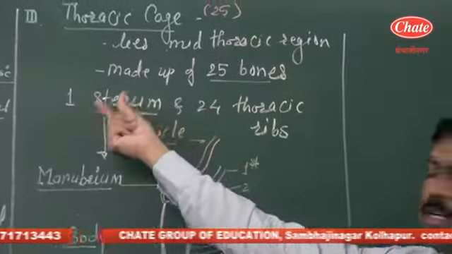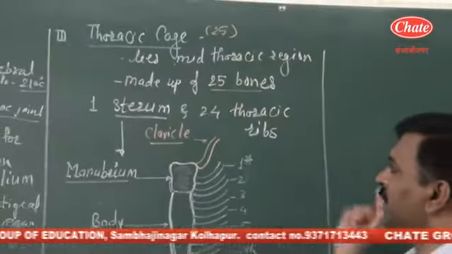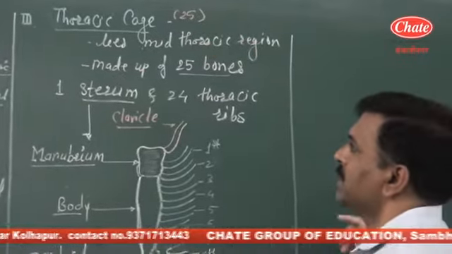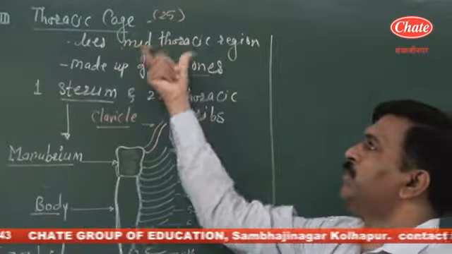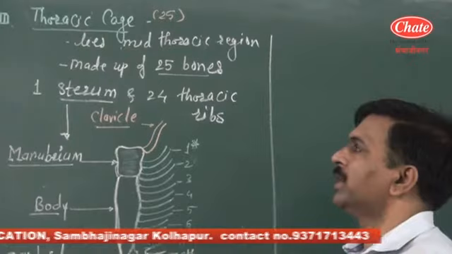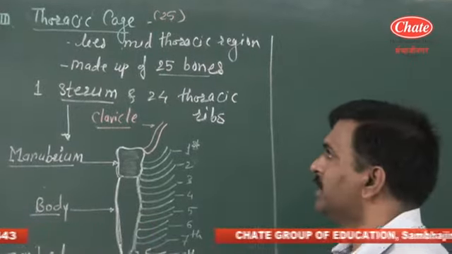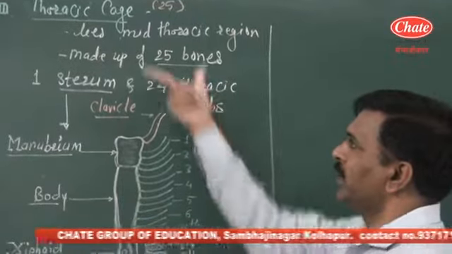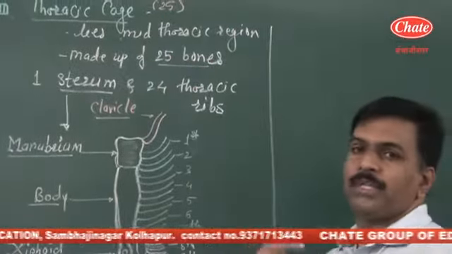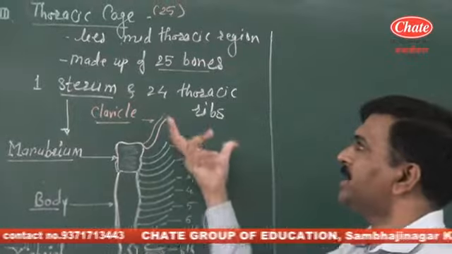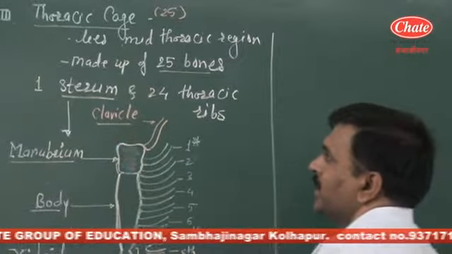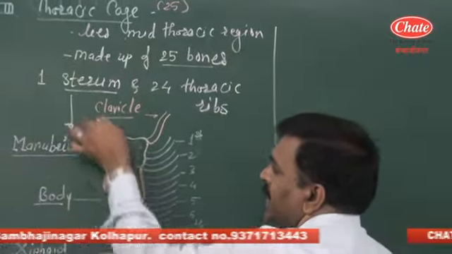So a single sternum bone and 24 thoracic ribs form the thoracic cage. The thoracic cage, you know that, provides protection to the most important organ, that is the heart, as well as protection to the pair of lungs. So the thoracic cage is protective in nature. This thoracic cage is involved in the breathing movement, inhalation and exhalation.